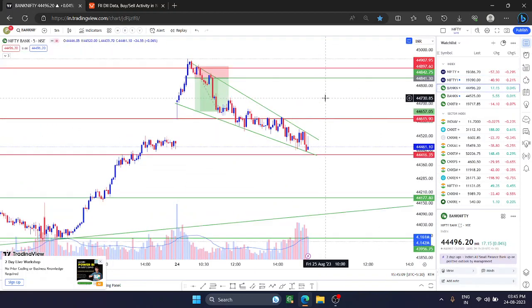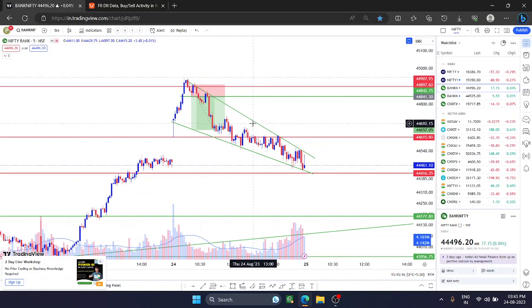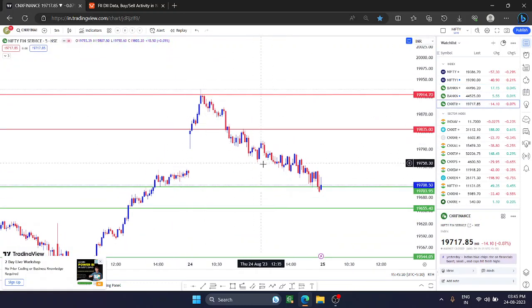And similarly in Bank Nifty, I have scalped, because at the same time my Nifty trade was going on with small quantity. I have scalped here and have not taken the whole position, but somewhere around 19,680, somewhere around here, I have booked my profit. Similarly Nifty Finance also, see all the levels. I have not taken any trade over there in Nifty Finance, but you can see all the levels which I have mentioned, it acted accordingly.